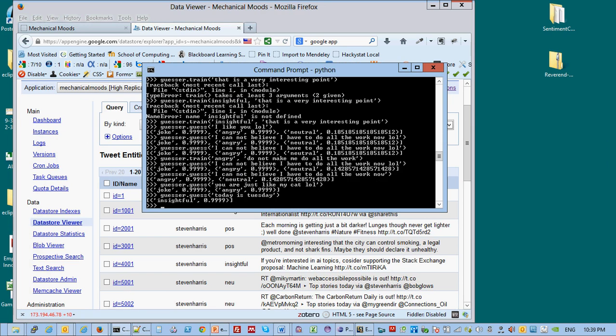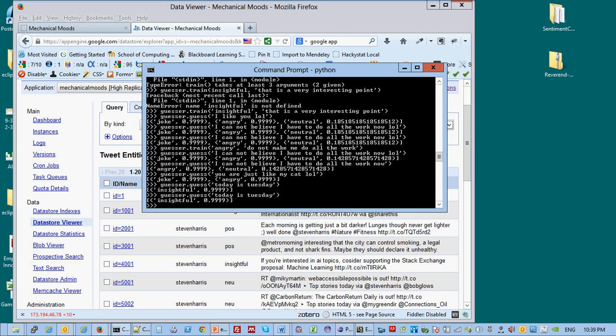And to give you an idea of how the math works in the background, typically you can fine-tune this with an ontology that will be knowledgeable about the course that's specifically being looked at, so that it has some idea of the language that's going to be used to help fine-tune the sentiment. But for this, you can even just say something like today is Tuesday. Now this will feed right into the engine, and it comes back saying, well, that's 99%.